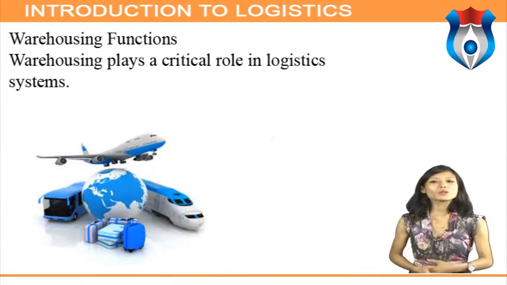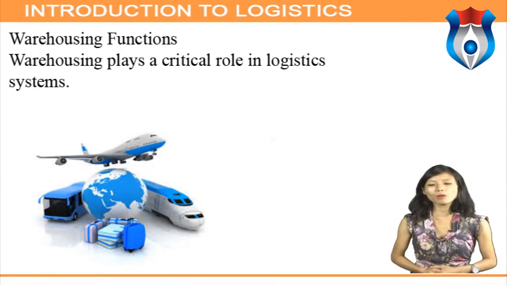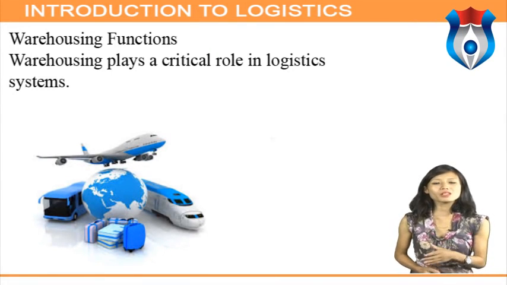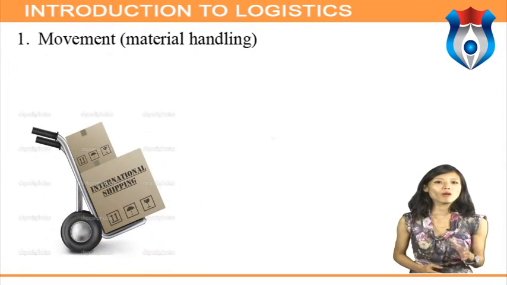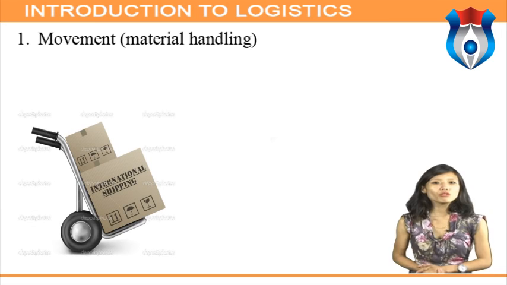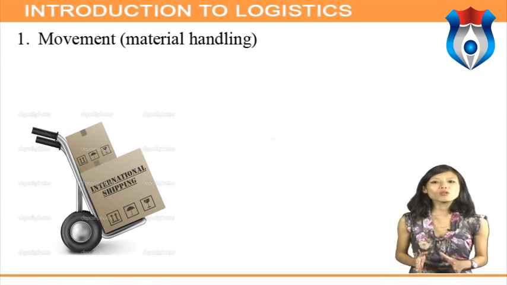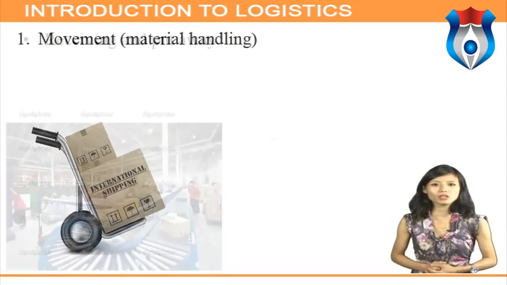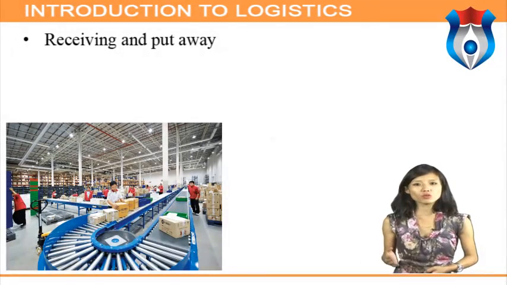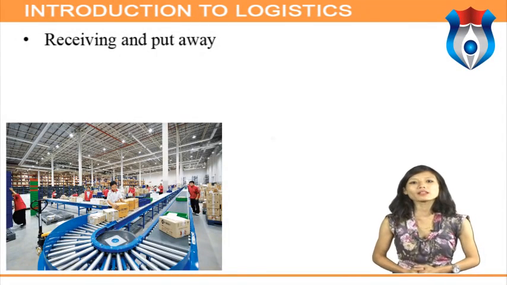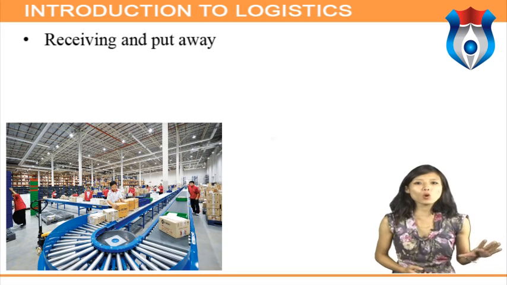Warehousing function. Warehousing plays a critical role in the logistic system, providing the desired customer service levels in combination with other logistic activities. These can be categorized under 3 basic functions: movement, storage, and information transfer. The movement or material handling function is represented by 4 primary activities: receiving and put away. This activity includes unloading goods from the transportation equipment as well as verifying their count and specification against order records, inspecting them for damage and updating warehouse inventory records.